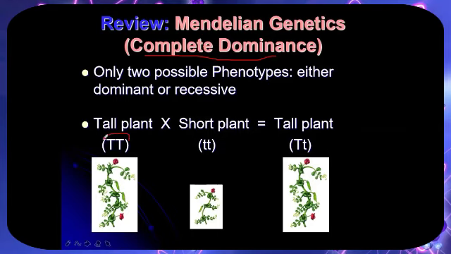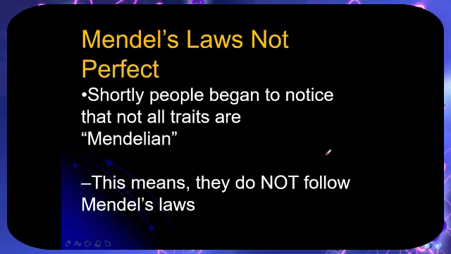The tall plant has a homozygous allele, both dominant, big T, T, while the short plant, the recessive one, has the small t. So when we cross them, it results in a heterozygote. It carries a recessive allele for the short plant. But since complete dominance is the concept, the dominant will always overshadow the recessive. So the resulting phenotype would be a tall plant.